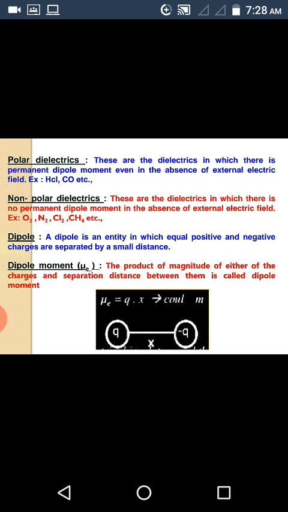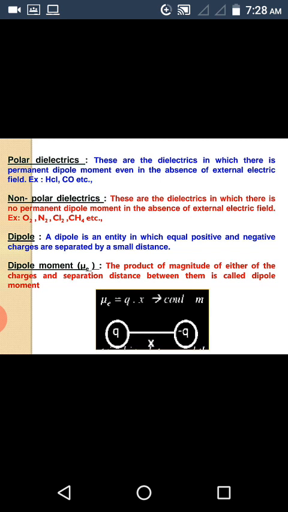Non-polar dielectrics means these are the dielectrics in which there is no permanent dipole moment in the absence of external electric field. Examples are oxygen, nitrogen, chlorine, etc. In these non-polar dielectric materials, center of positive charge of the nucleus and center of negative charge of the electron cloud coincide. Hence, poles are not existing and there is no permanent dipole moment.